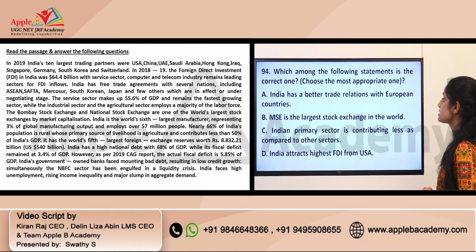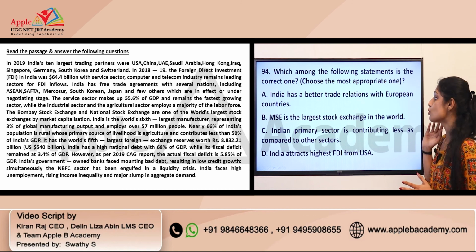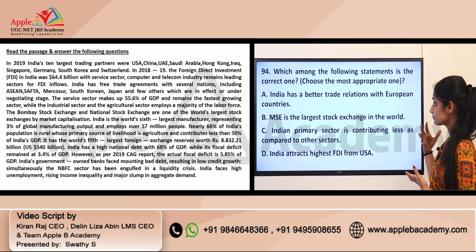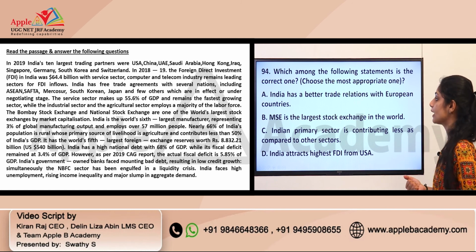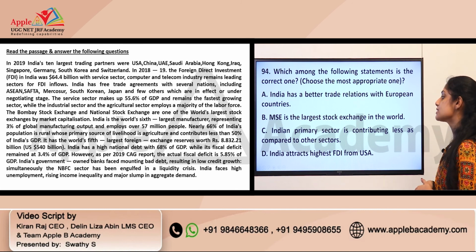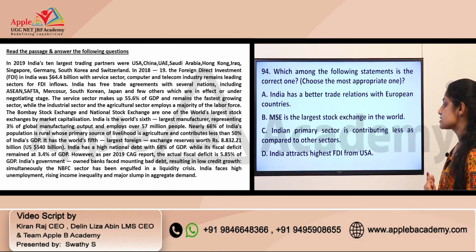Which among the following statements is the correct one? So choose the most appropriate one. You should take the most appropriate option from the given options. Okay, so: India has a better trade relation with European countries. MSCI is the largest stock exchange in the world. Indian primary sector is contributing less as compared to other sectors. India attracts highest FDI from USA.